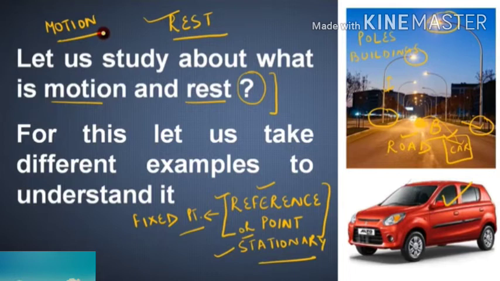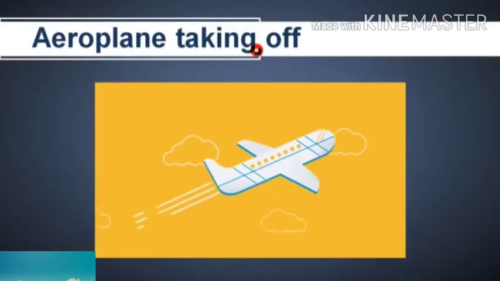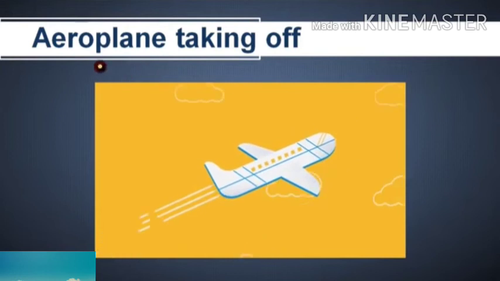That means the car is changing its position with respect to the reference point. So that we can say that it is in motion. If the object changes its position with respect to the reference point or stationary point, we can say that it is in motion. If it is not moving, it is in the state of rest.